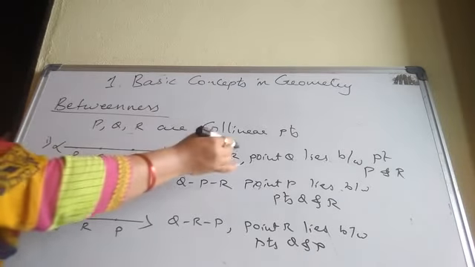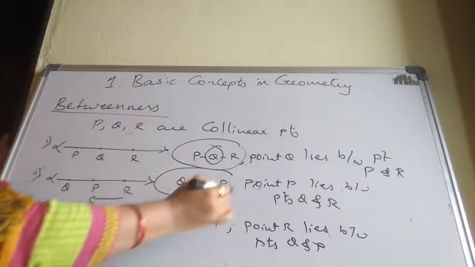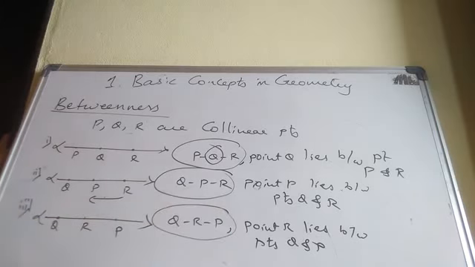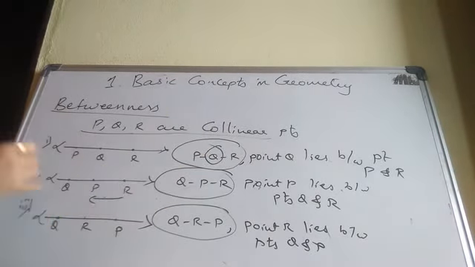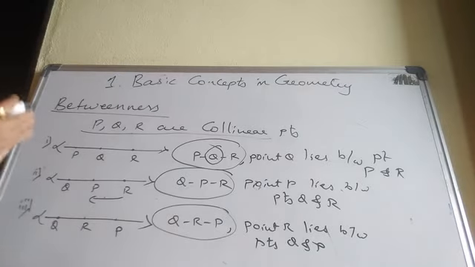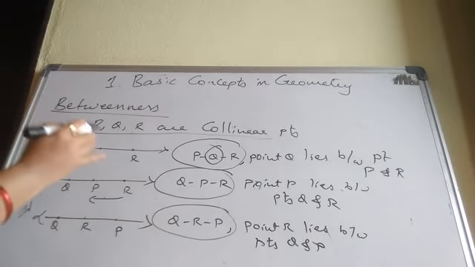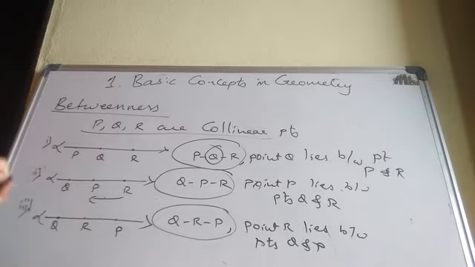This is how we write betweenness symbolically. Here all 3 points are collinear, which means all 3 points lie on a straight line.